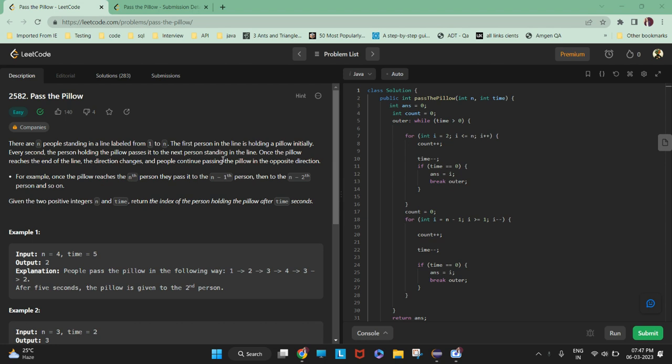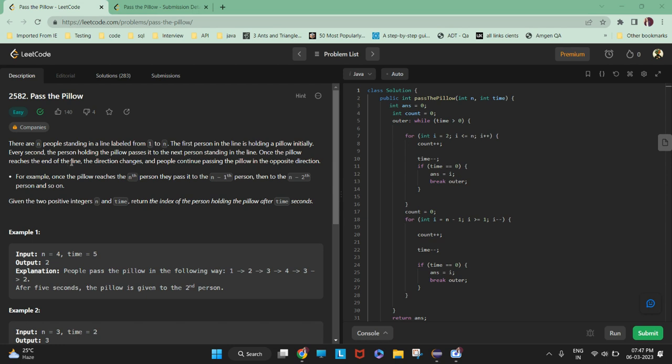You have seen the scene in the last part of the Welcome movie, and this is a game also, where you have to pass the pillow to every other person standing in the queue. That's the same concept used here. So you need to pass to the next person in the line.